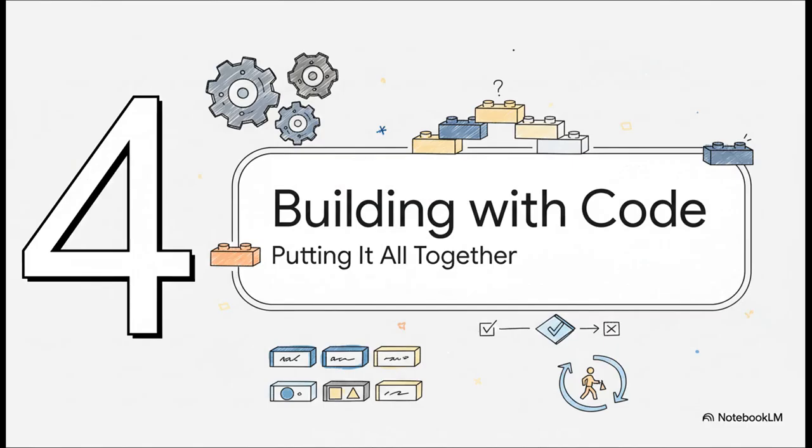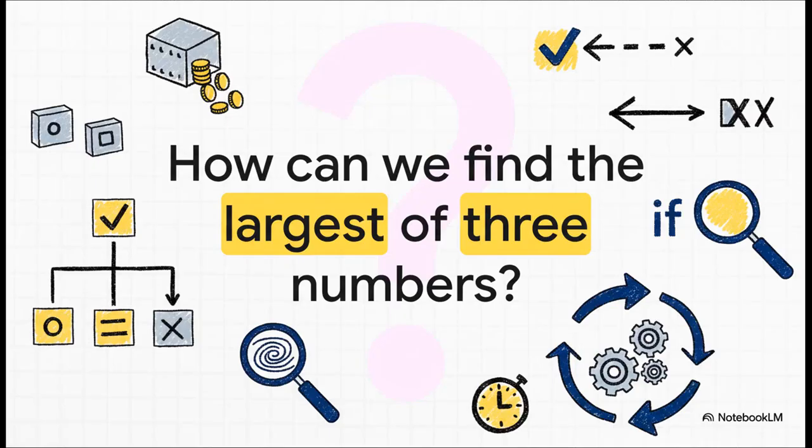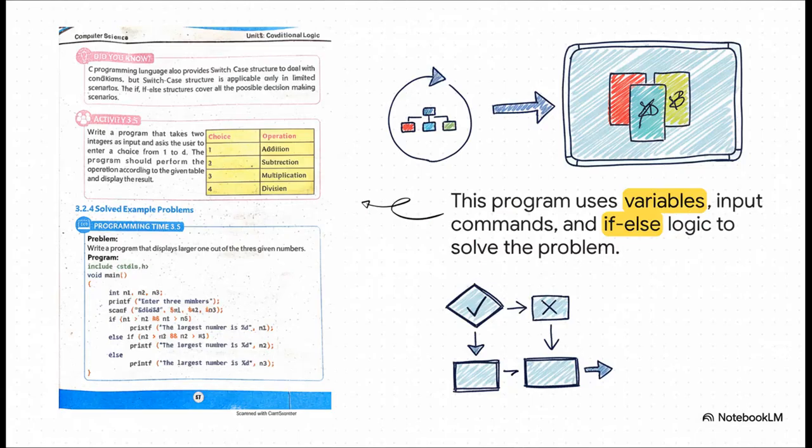All right, we've covered the tools, the materials, and the blueprints. So now let's put it all together and see how these simple building blocks can combine to create a program that actually solves a real problem. So here's our challenge. Let's say we give the computer 3 different numbers. How can we write a program that figures out which one is the biggest? This is going to require us to store some data and make a few decisions. And here's the solution in C.